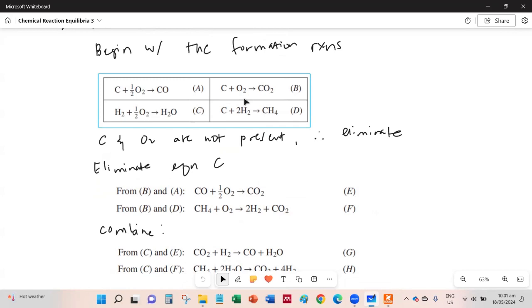All right. So what's the next step to do? In these formation reactions, notice that we have carbon and oxygen, carbon and oxygen, carbon and oxygen. But we do not have carbon and oxygen in our system based on the given.